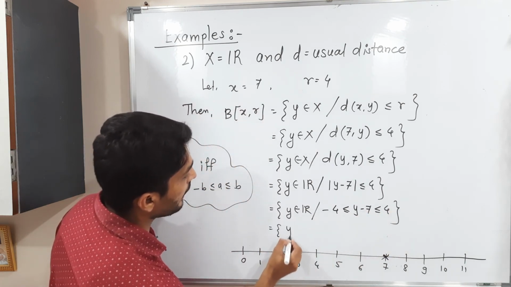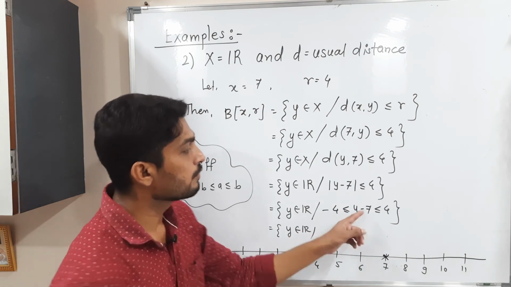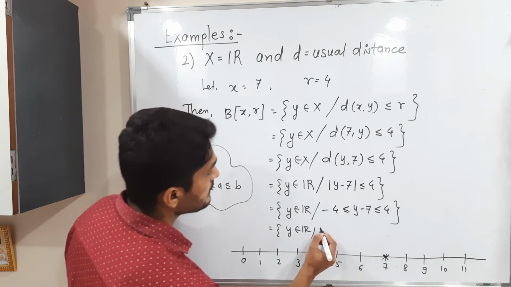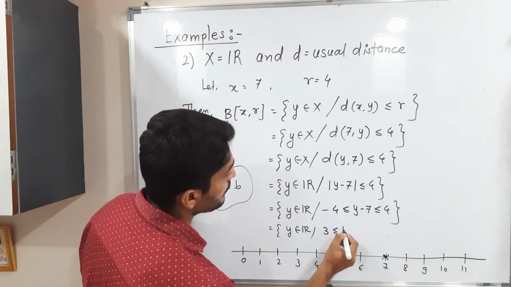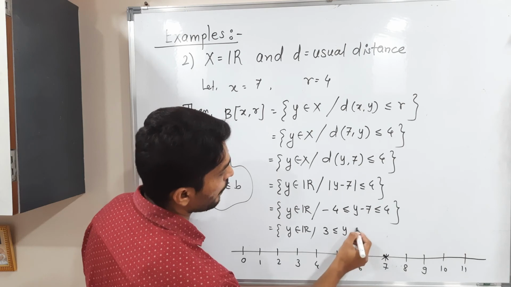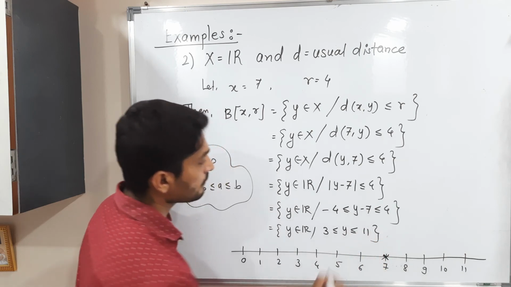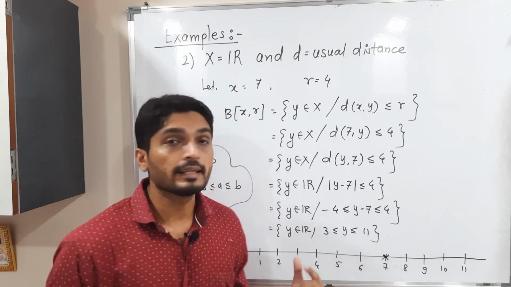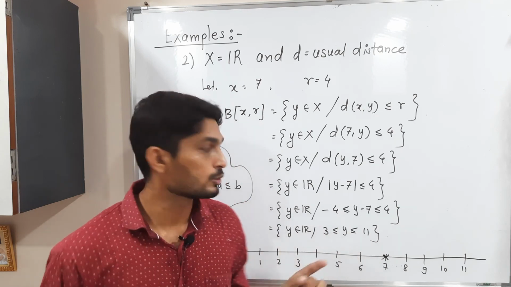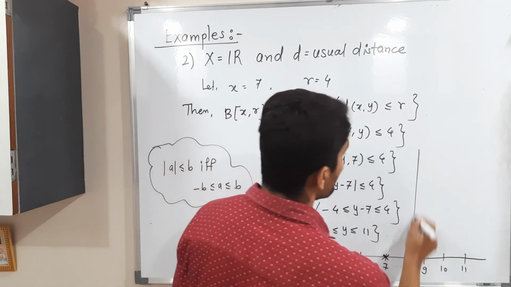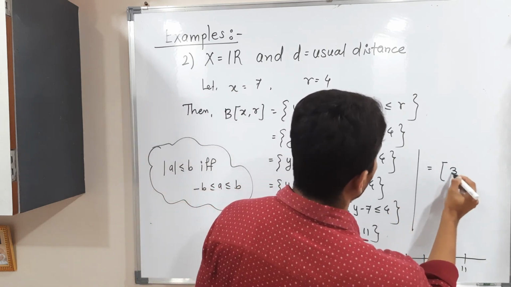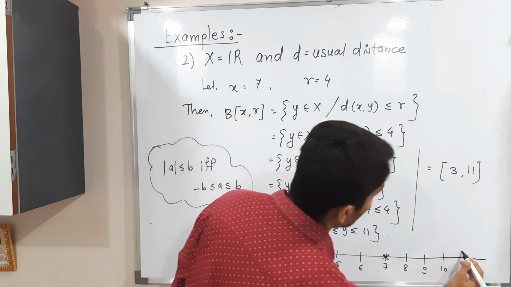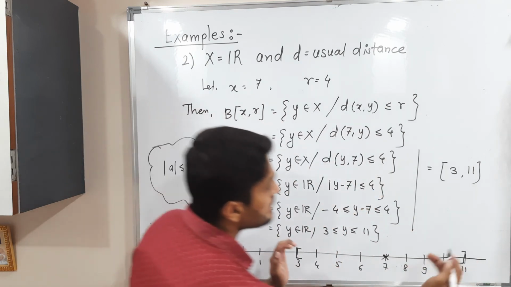See, I'm going to add 7 in all sides. So what will I get? 7 minus 4, 3 less than or equal to y. If you add 7, you will have y. If you add 7, 11. So that means it contains all points between 3 and 11, as well as it contains 3 and 11 also, since we have an equality here. So simply we can say this is the closed interval 3 comma 11. Here is 3, and here is 11. So we get that this is a closed ball.